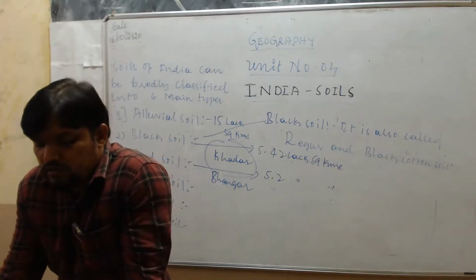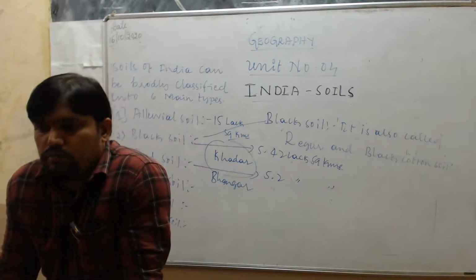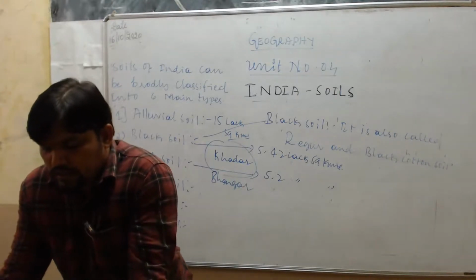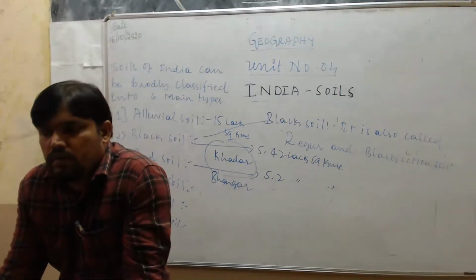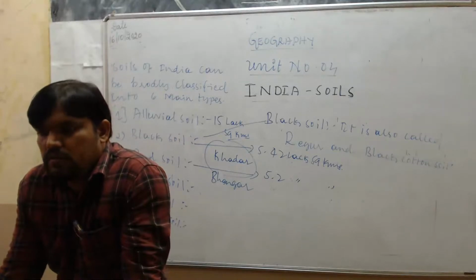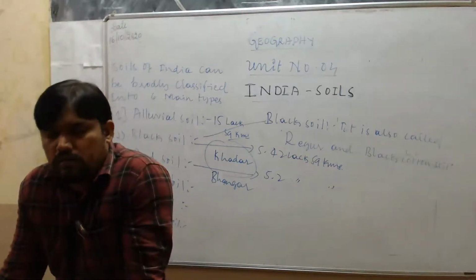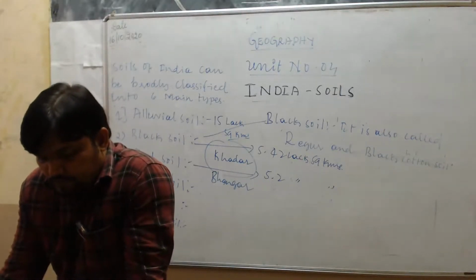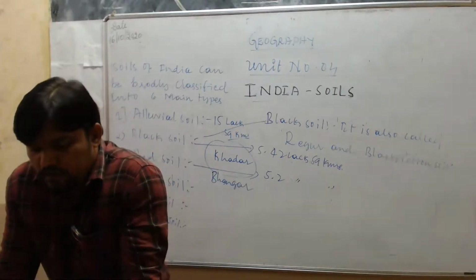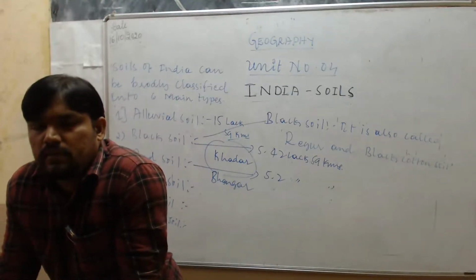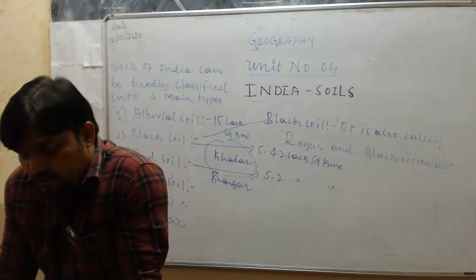Why is black soil dark gray to black in color? Give reason. Next, how does red soil form? This red soil contains iron content. Next, in which Indian state is red soil extensively found?